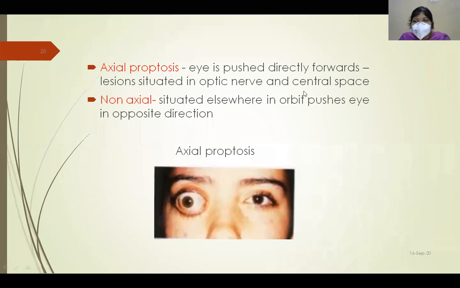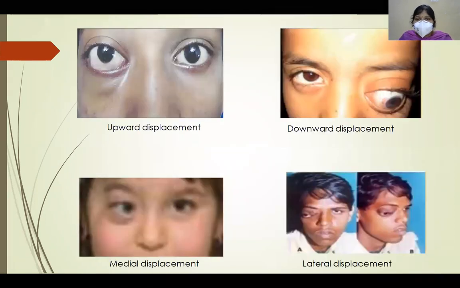So what do you mean by eccentric or non-axial proptosis? Here, when the lesion is situated elsewhere in the orbit, it pushes the eye in the opposite direction. These are the various images showing eccentric proptosis. In this figure, you can see there is upward displacement of the globe. What kind of lesions cause upward displacement? When the lesion is present below, it pushes the globe upward. So lesions in the maxillary sinus or in the floor can cause upward displacement.